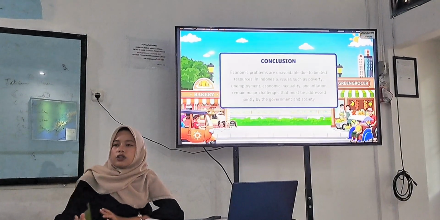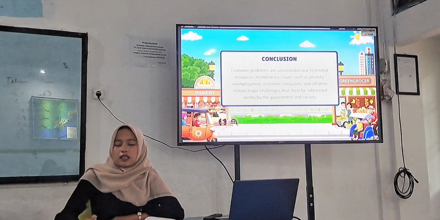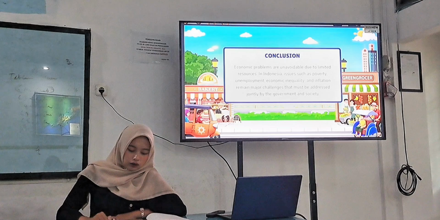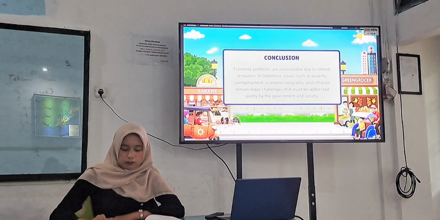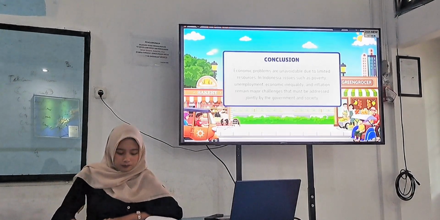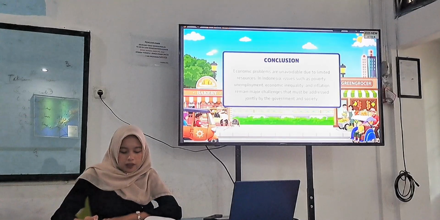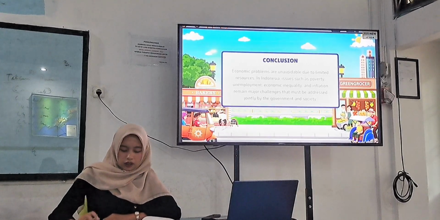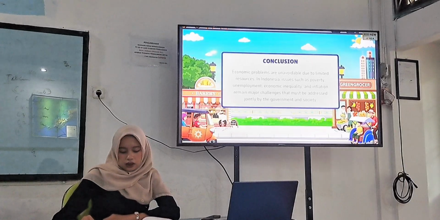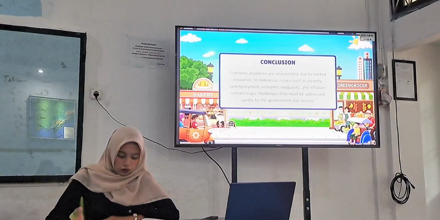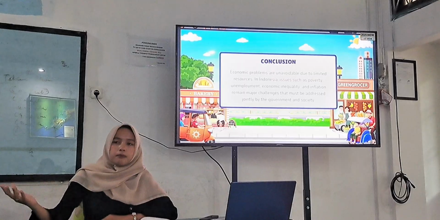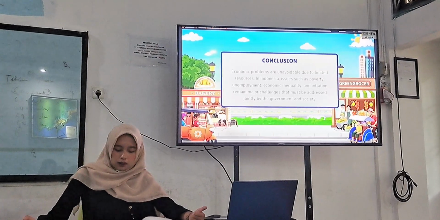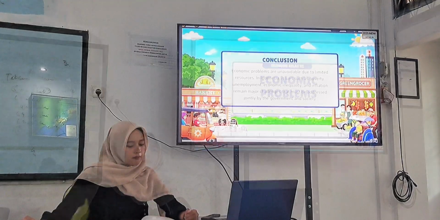Okay, the conclusion of our material today is that economic problems cannot be avoided because resources are limited, while human needs are unlimited. In Indonesia, problems such as poverty, unemployment, inequality, and inflation are still major challenges that must be addressed. Therefore, cooperation between the government and society is very important to create better economic conditions.